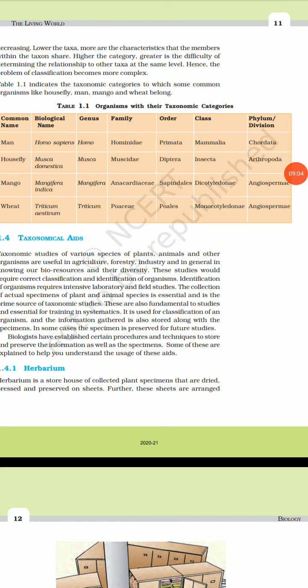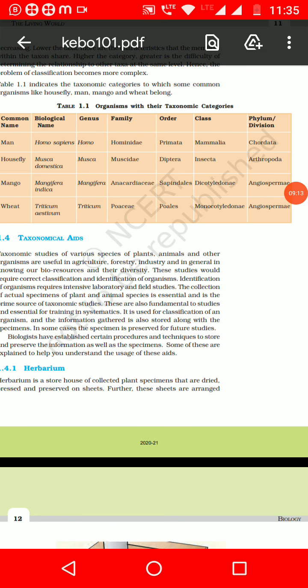Whereas housefly, which is Musca domestica, the genus is Musca. Muscidae is their family. Diptera is their order. Class Insecta, and Arthropoda is their phylum.